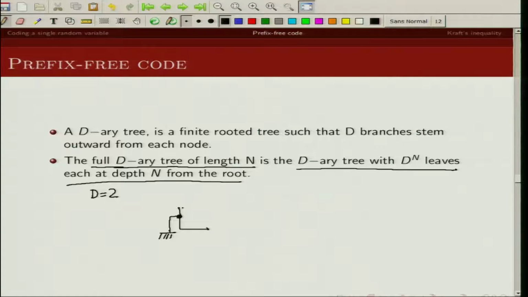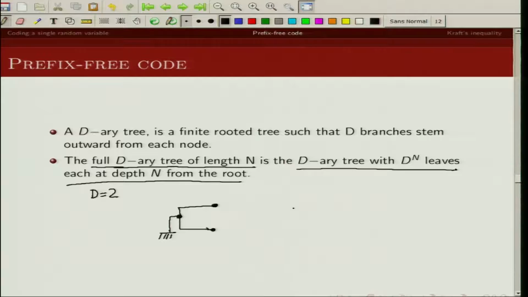So there are 2 branches stemming from each node. This is a root node, so there are 2 branches coming from this node. Depth is defined as how far from the root these leaves are. So this is at depth 1. Now a leaf is basically a node from where there are no further branches stemming. So if I draw a tree like this, it has basically 2 branches and these are my leaves.